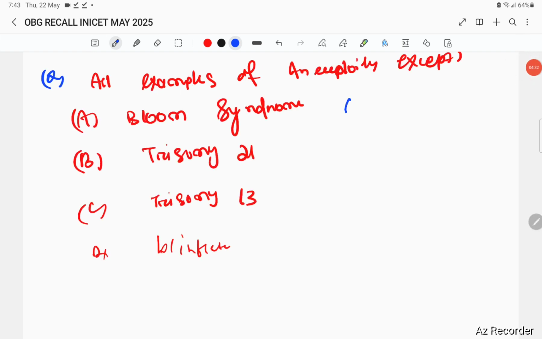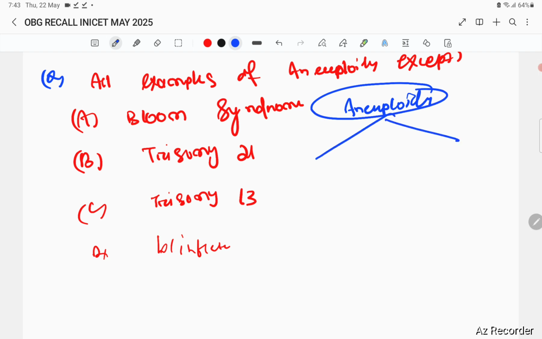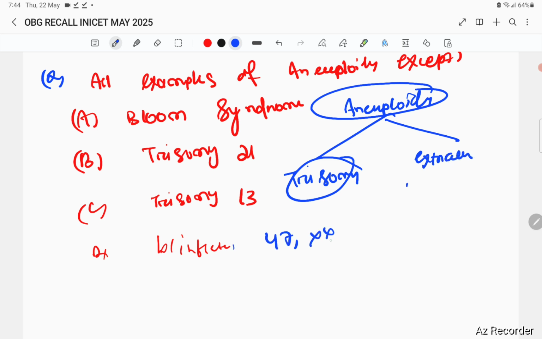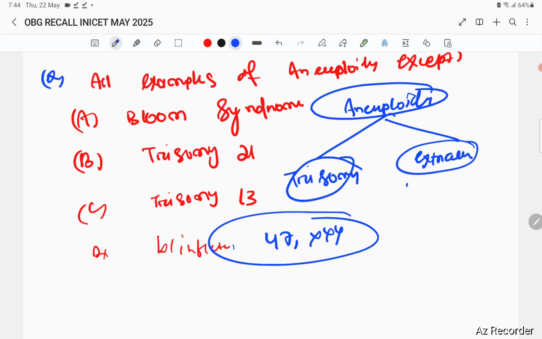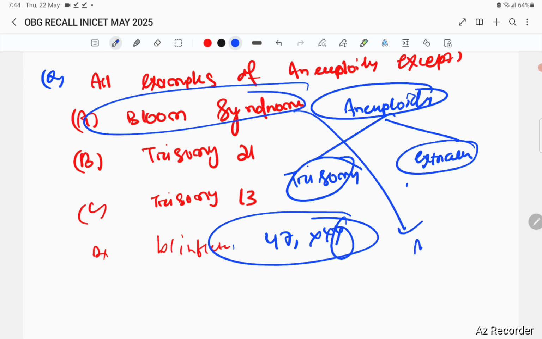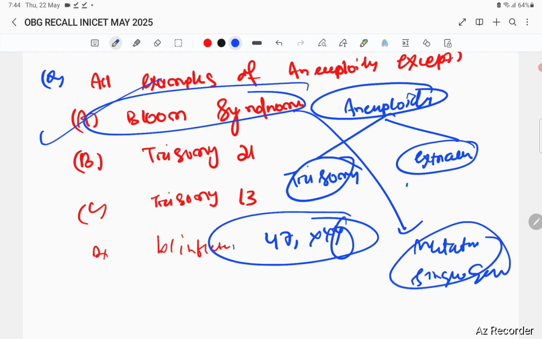Aneuploidy is a change in the number of chromosomes. It will be a trisomy, or an extra chromosome added, like 47 XXY. Aneuploidy means any chromosome defect. Bloom syndrome is due to mutation of a single gene. This is not aneuploidy, it is a single gene disorder. So the answer will be Bloom syndrome.